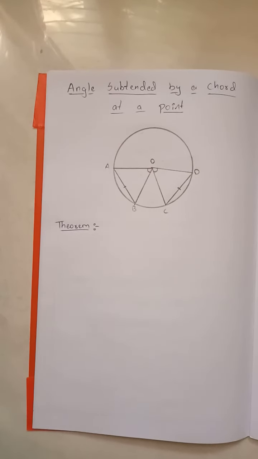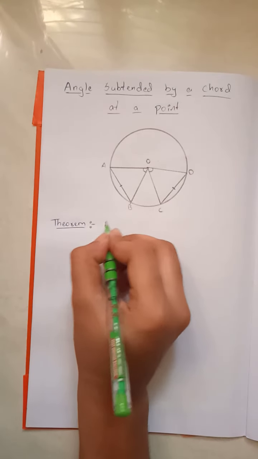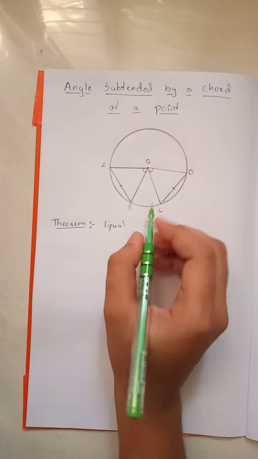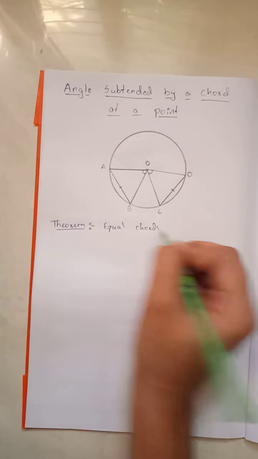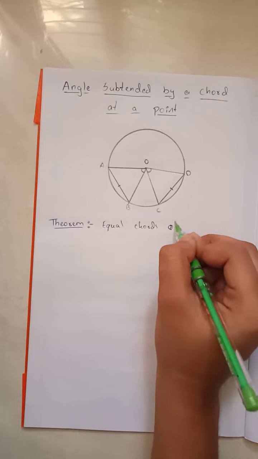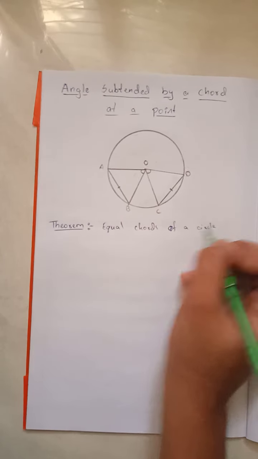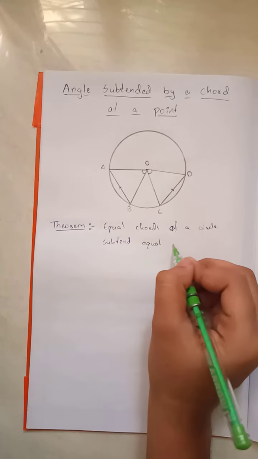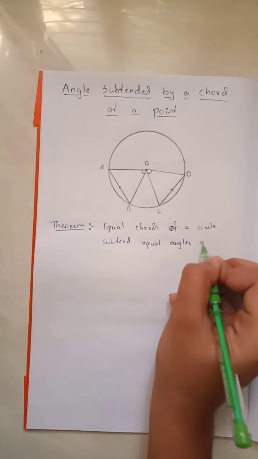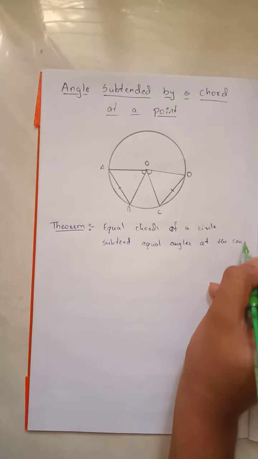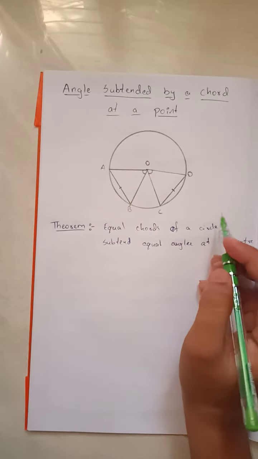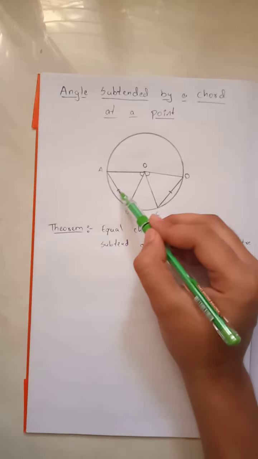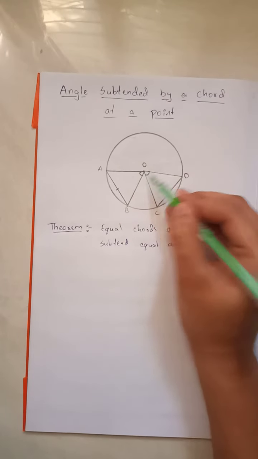Today I am going to discuss the first theorem of the circles chapter of class 9th, that is, equal chords of a circle subtend equal angles at the center. The statement states that equal chords of a circle subtend equal angles at the center.